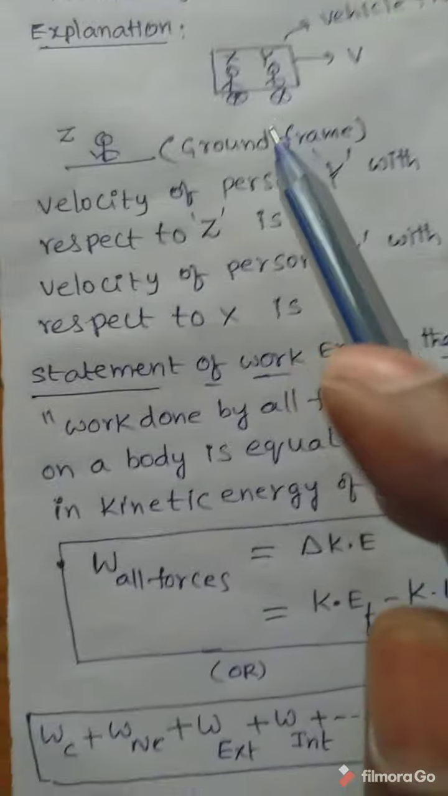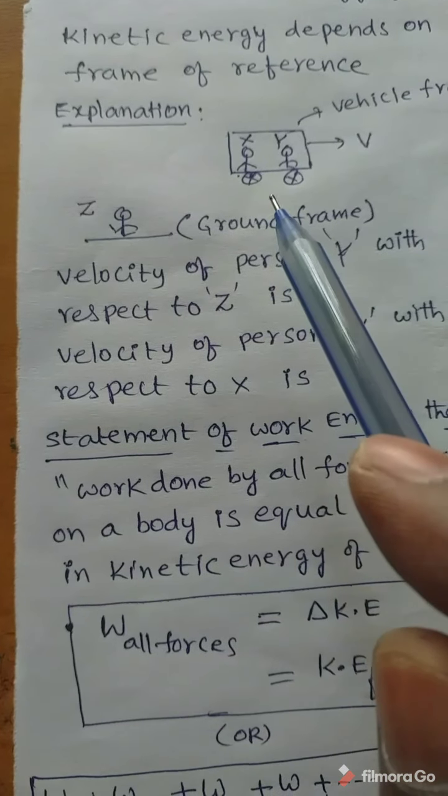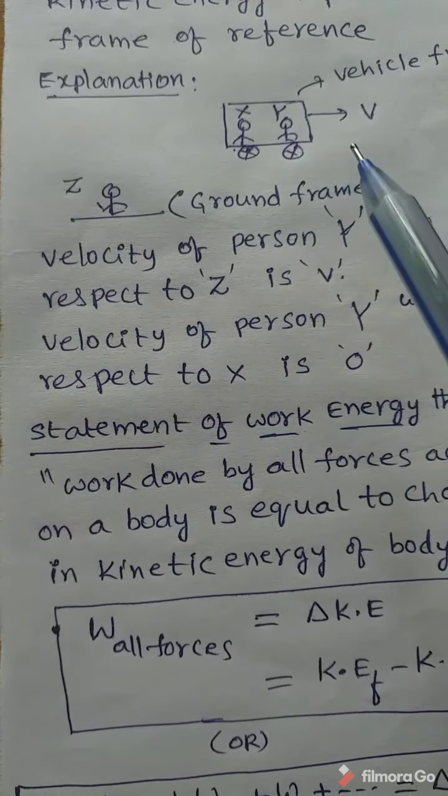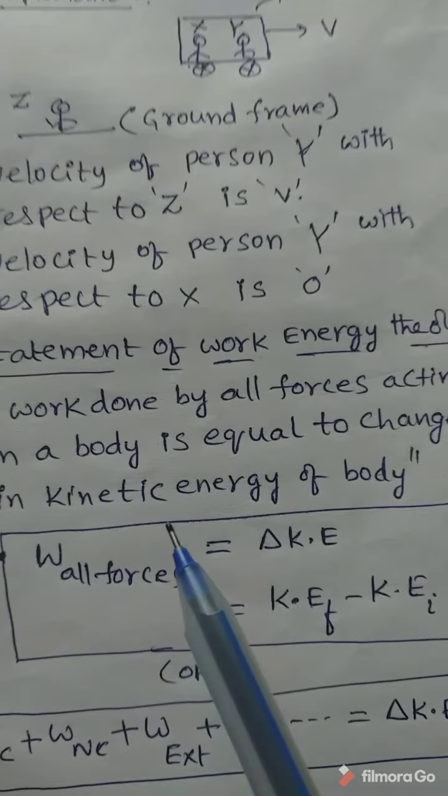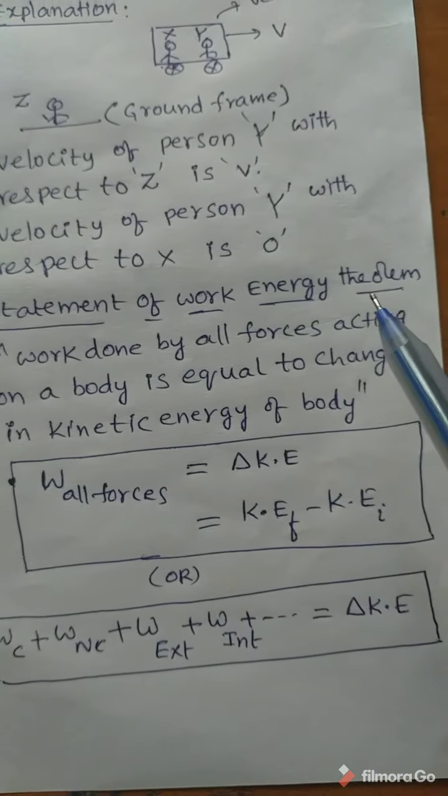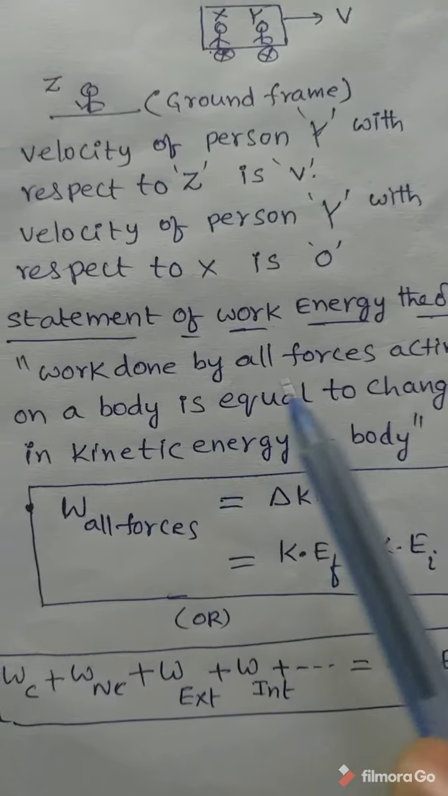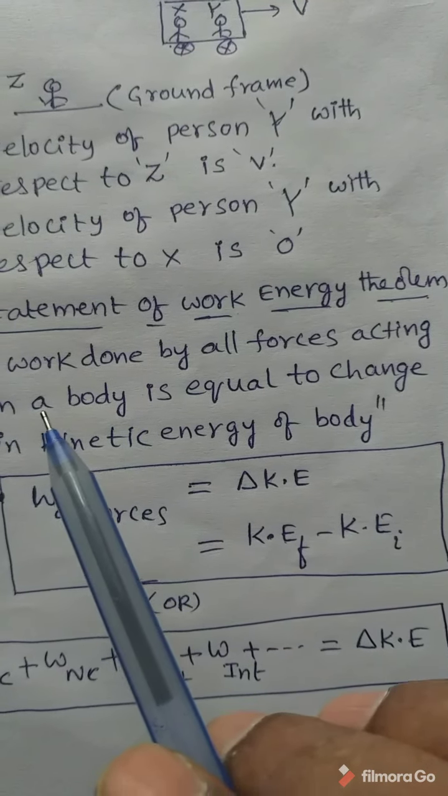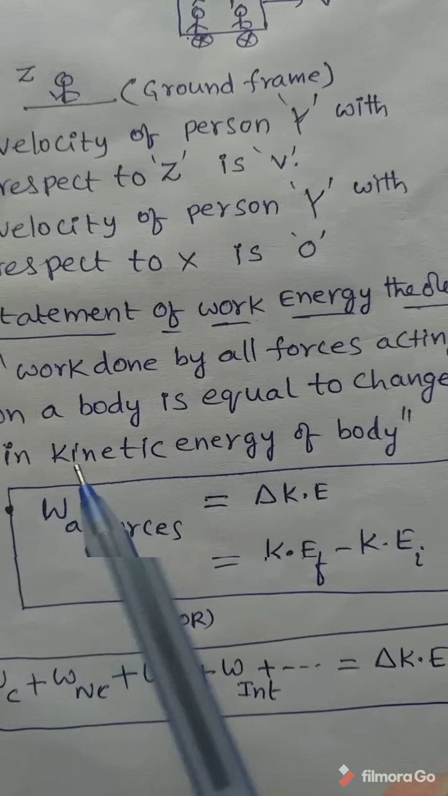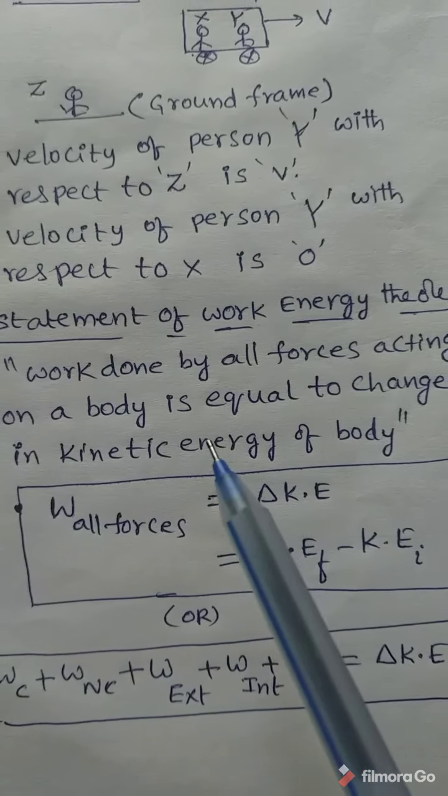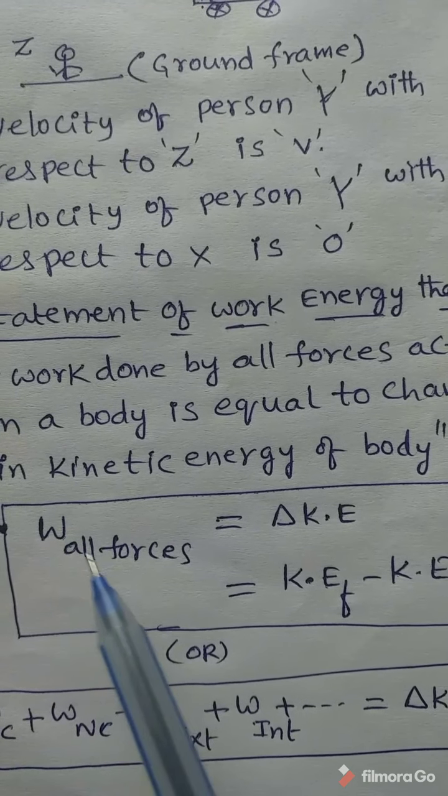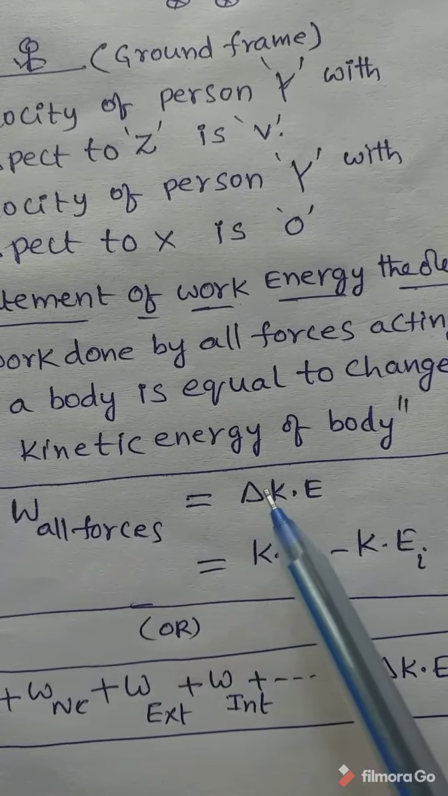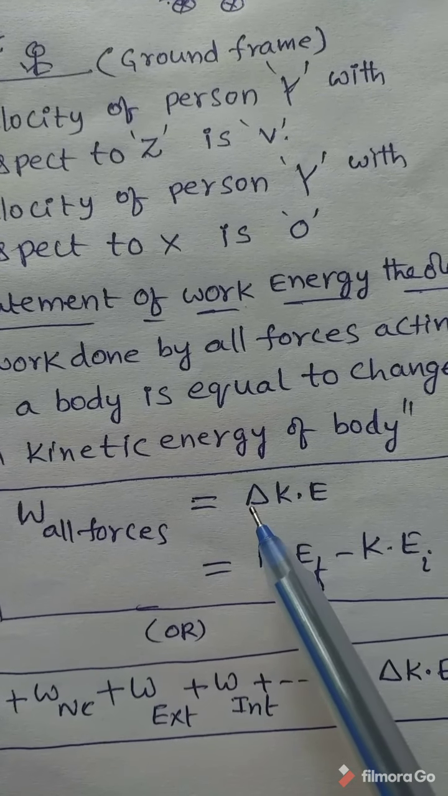According to this concept, we can say that the kinetic energy of the body depends upon the frame of reference. Now let us see the statement of the work energy theorem. Work done by all forces acting on a body is equal to the change in kinetic energy of the body. Mathematically it is written as work done by all forces is equal to delta KE. Here delta represents a change.